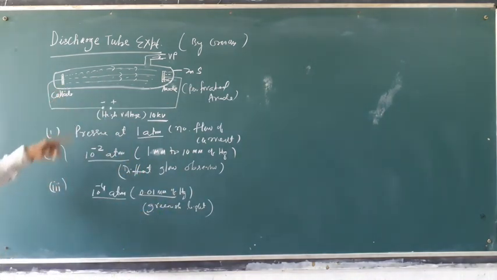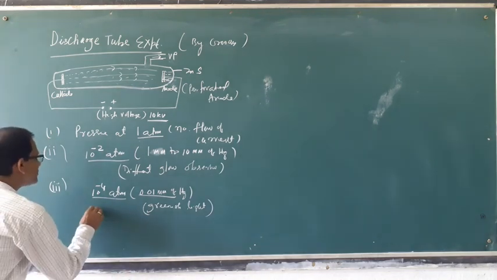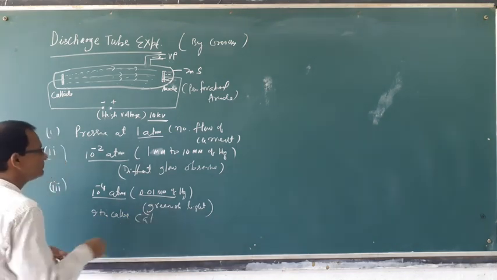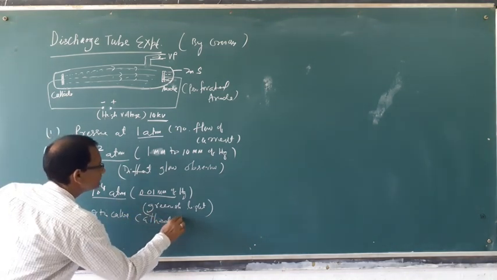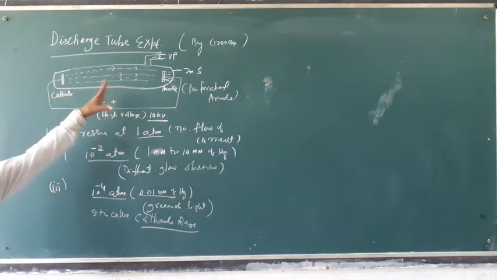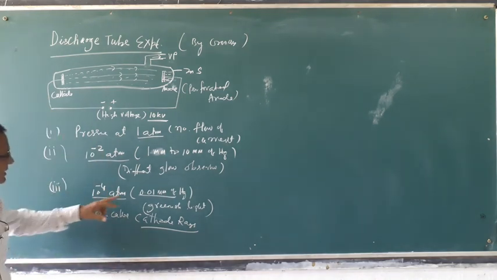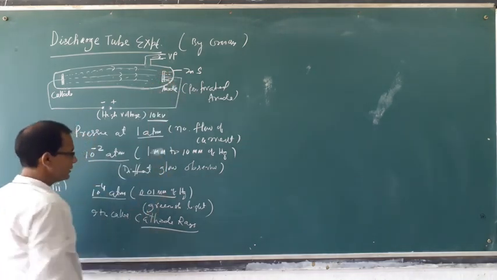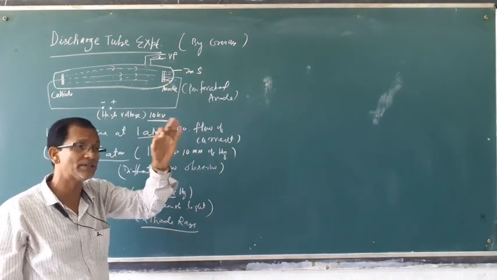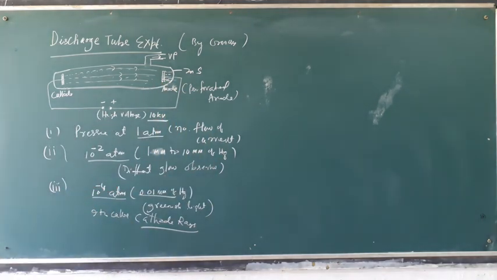That ray is called cathode ray. Why is it cathode ray? Because the ray is coming from the cathode. But the condition is that the pressure is 10 to the power minus 4 atm and the anode should be perforated. During the discovery of cathode ray, the anode should be perforated. Perforated means very small holes should be there. Then he observed this ray.